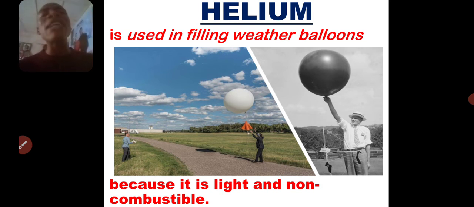But helium has the advantage of being inert. So no matter the height it gets to, it's not going to react with oxygen and explode, unlike what hydrogen would do. So this is the advantage of helium over hydrogen in weather balloons, because it is light and non-combustible.